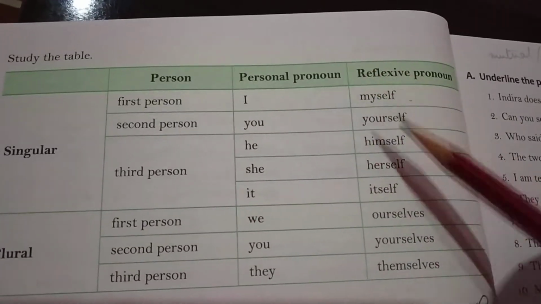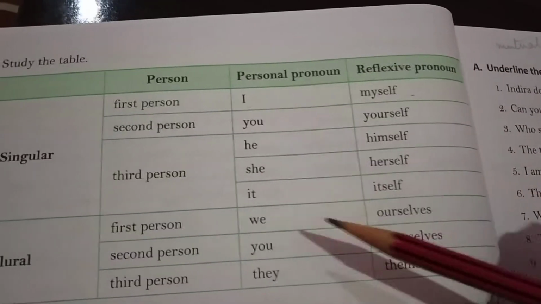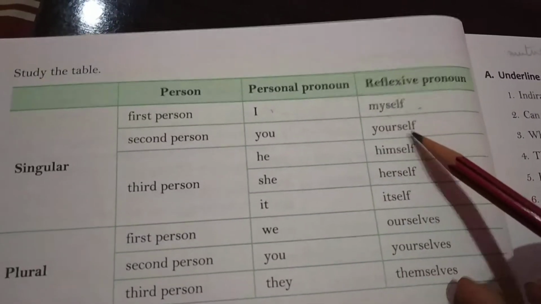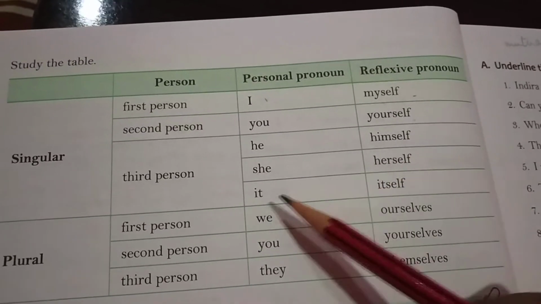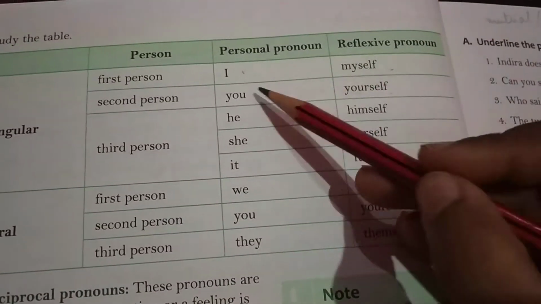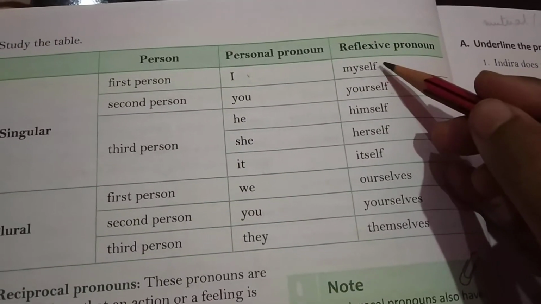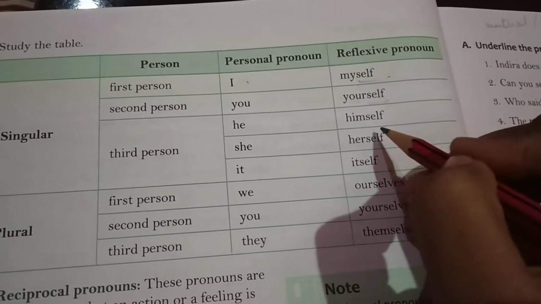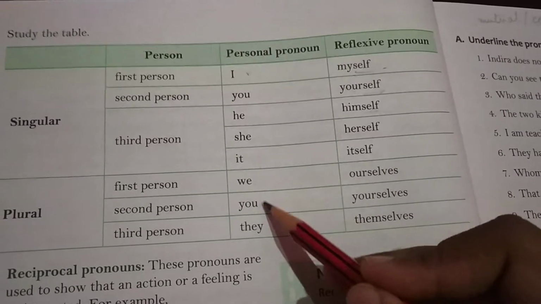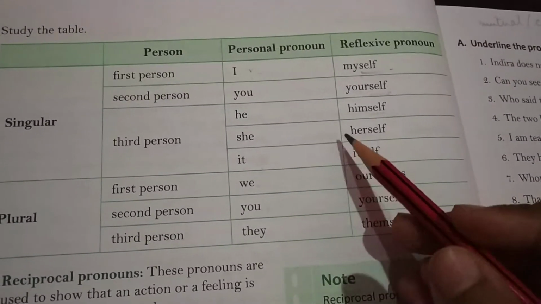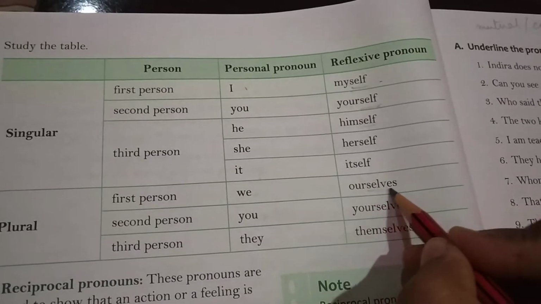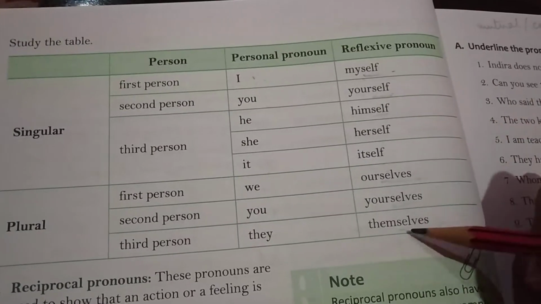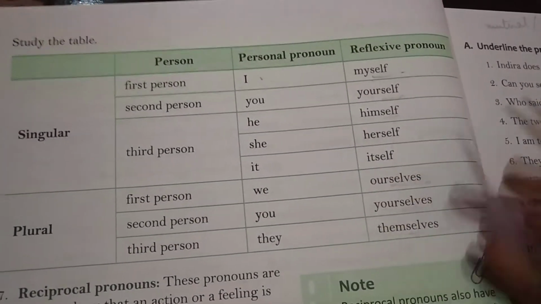As I've told you, the singular and plural are given here, and how we form the reflexive pronoun. When we have I, then write myself; you, yourself; he, himself; she, herself; it, itself. As you can see, students, these all are singular. That's why we have written the singular reflexive pronoun by adding S-E-L-F. Self is used as singular. We, you, they are used as plural. Then we will write the plural reflexive pronouns like ourselves, yourselves and themselves. As you can see, we have changed self to selves, S-E-L-V-E-S, from singular to plural by changing the spelling.